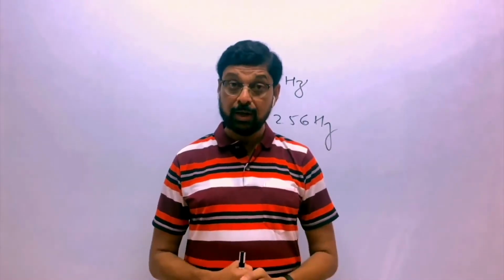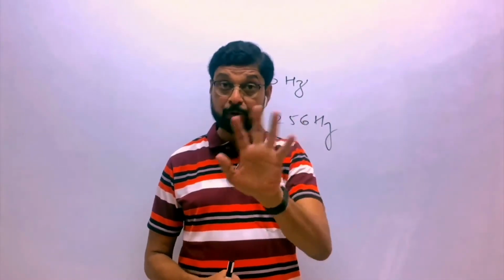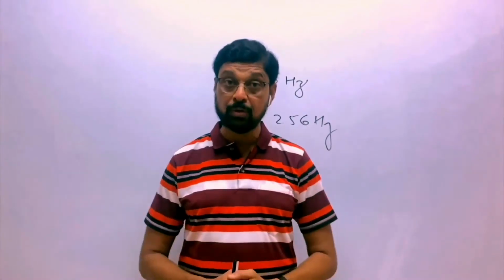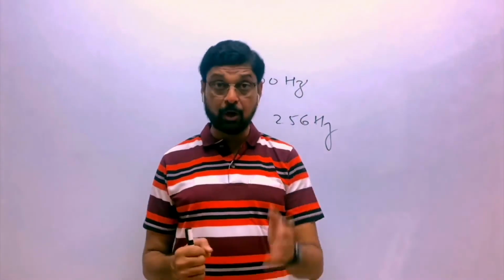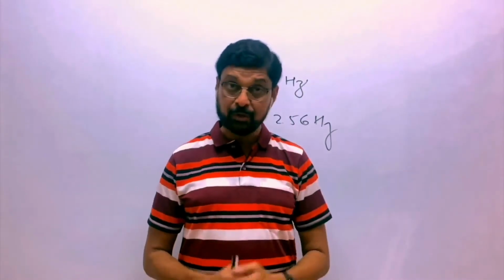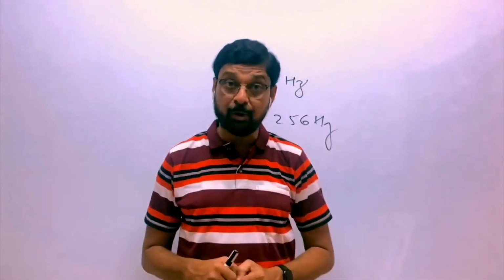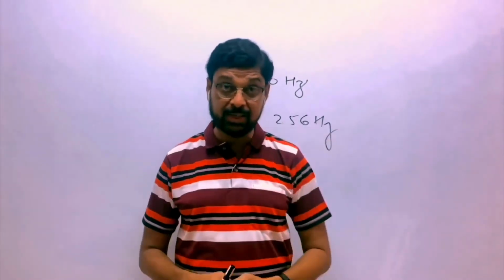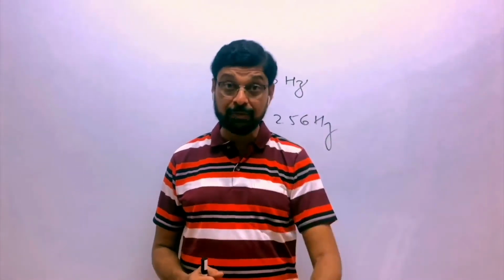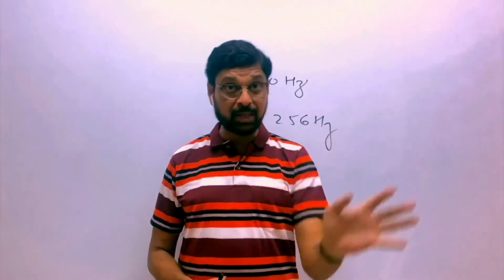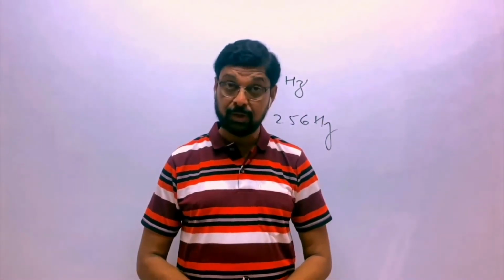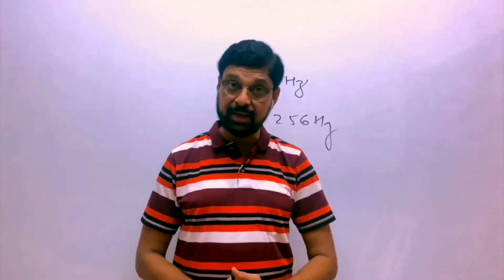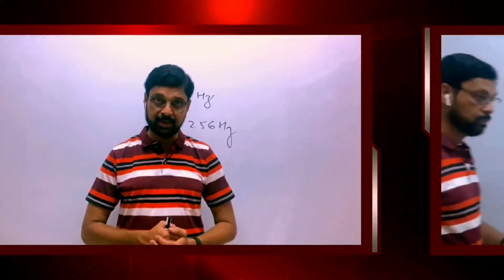So, if amplitude is to be kept constant, what you'll have to do? Supply energy. The amplitude is decreasing because of loss of energy. So you supply energy to that body. If you supply the energy, then the loss of energy will be compensated and the body will keep on vibrating with constant amplitude. Now, how to supply that energy? कैसे supply करेंगे ये energy?